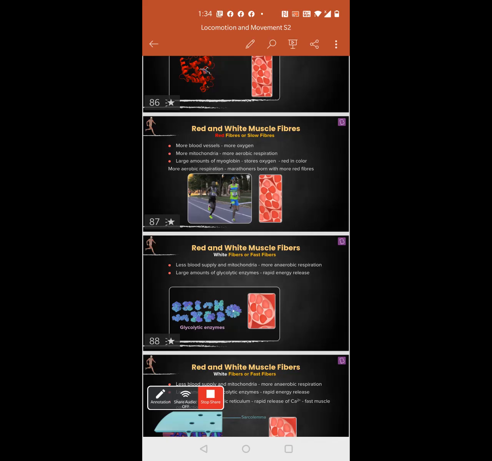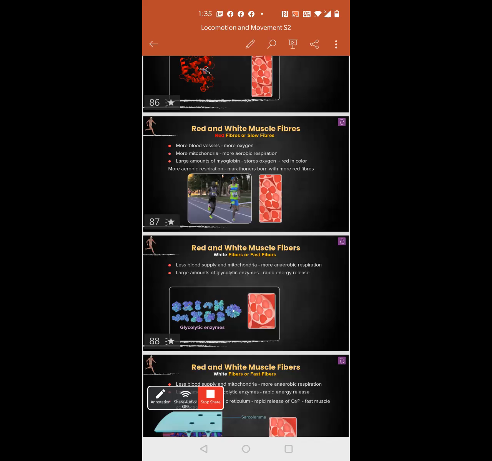So basically, there is one more protein called myoglobin, which looks very similar to the structure of hemoglobin. It also has 4 protein chains and all those things. But what is the difference between hemoglobin and myoglobin is hemoglobin is present in the blood. Myoglobin is present in the, myo means what? Muscles, right? So myoglobin does the same function as hemoglobin, but it is present in the muscles.